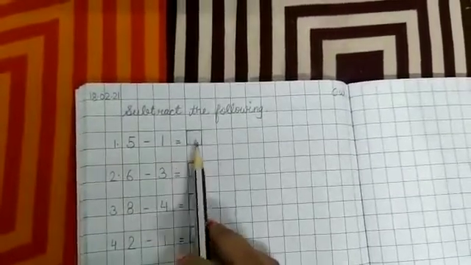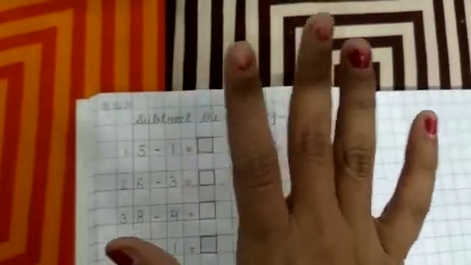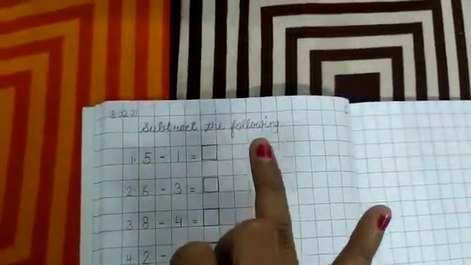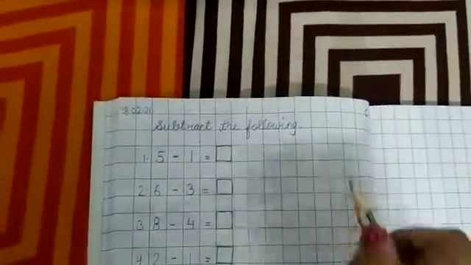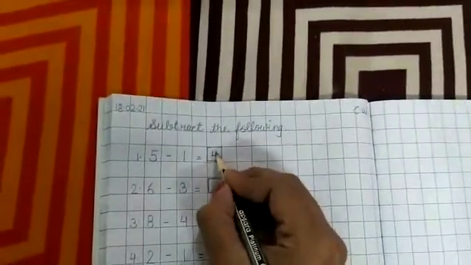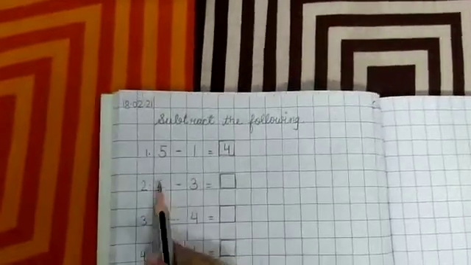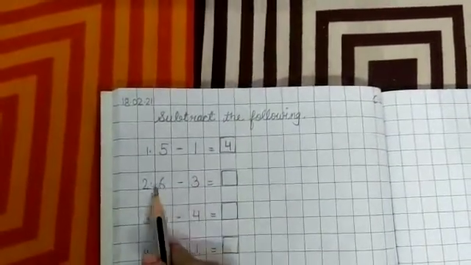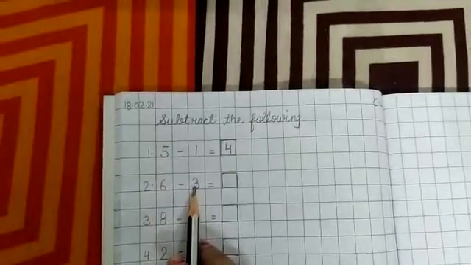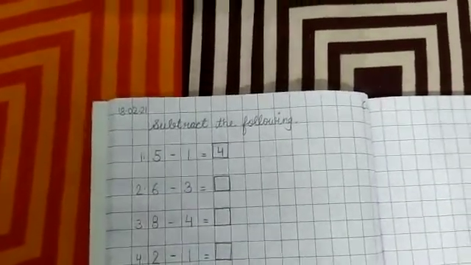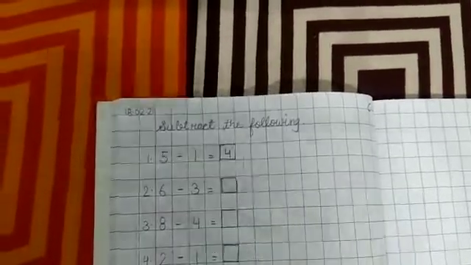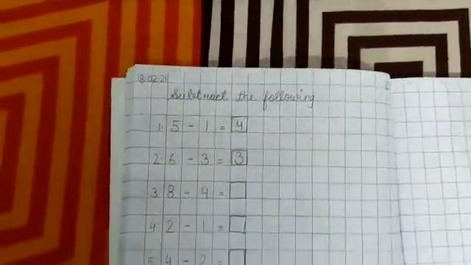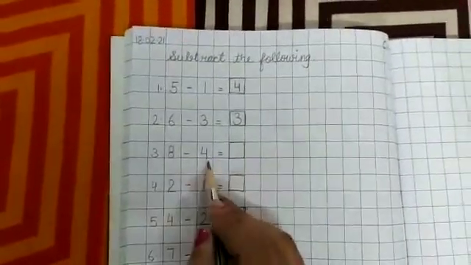1 is equal to, from open 5 fingers you have to remove 1 finger. 1 you have removed. How many fingers are left? 1 2 3 4. 4 fingers are left, so you have to write 4. Okay, now 6 minus 3. From 6 you have to reduce 3. How many are left? From 6 में से आप 3 remove कर दोगे, तो how many number is left? 3. Okay, now 8 minus 4.